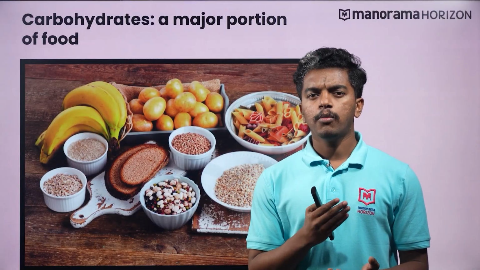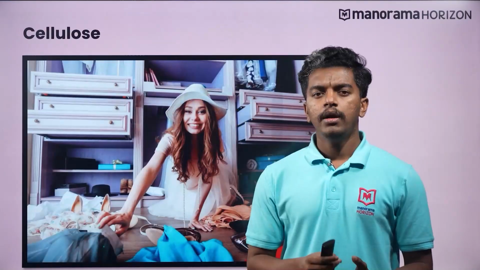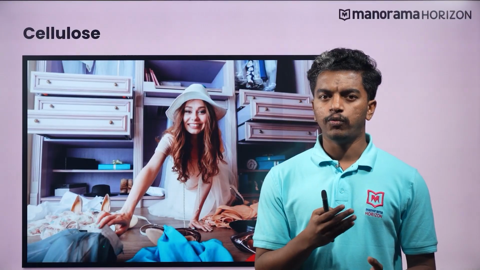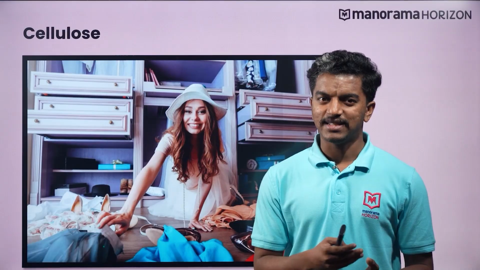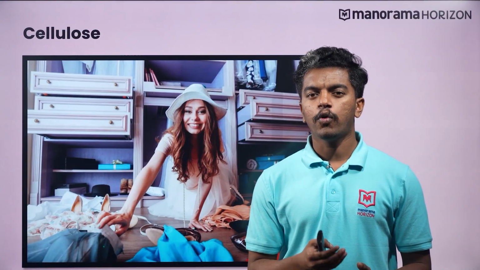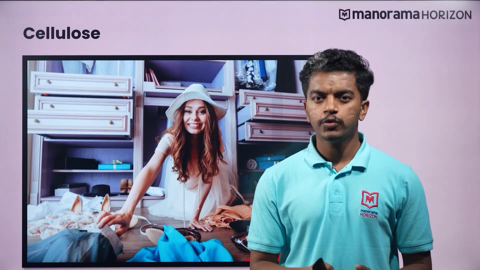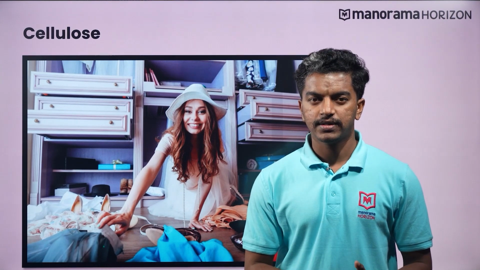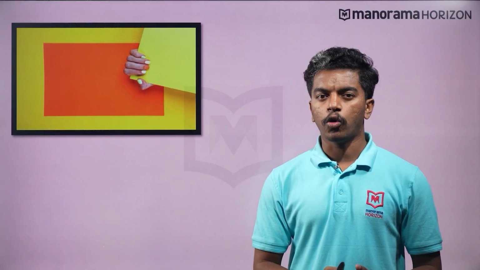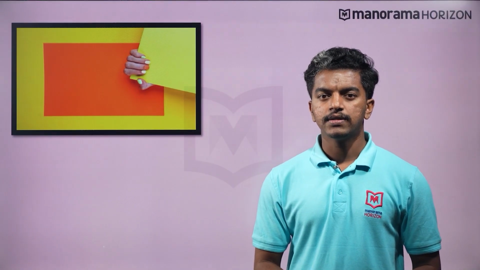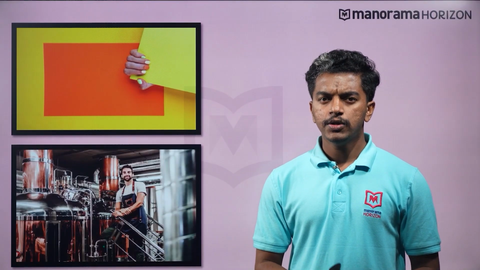But are carbohydrates only present in foods? Now tell me, can you recognize wooden furniture and cotton clothes as carbohydrates? Yes. In fact, these fall in the category of cellulose, whose basic units are carbohydrates. Not only in the textile industry, carbohydrates also have a role in paper, lacquers, and breweries. So yes, carbohydrates are present in food, textiles, etc.